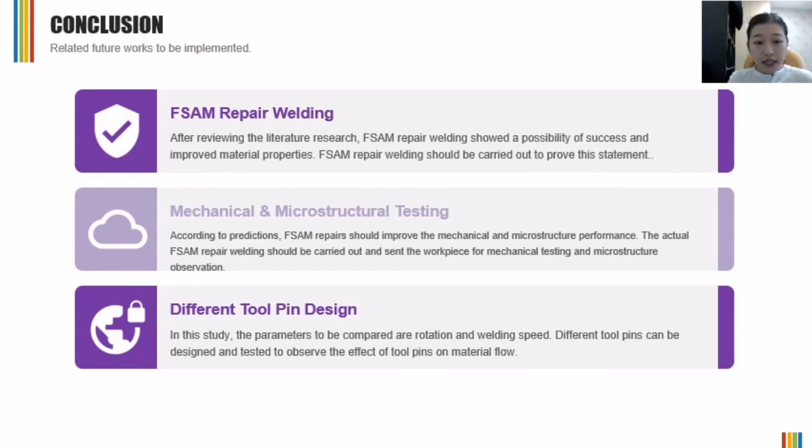Finally, in this study, the parameters to be compared are just the rotation and welding speed. However, there are a lot of other factors, like the tool pin design. The tool pin design also contributes a lot to the welding as a factor. So I think different tool pin designs can be designed and tested to observe the effect of the tool pin on material flow.